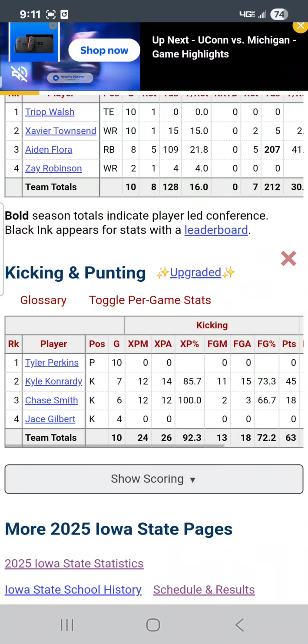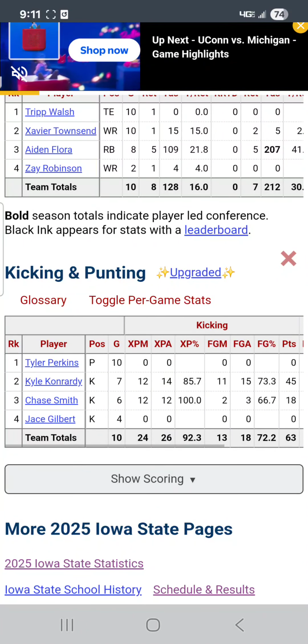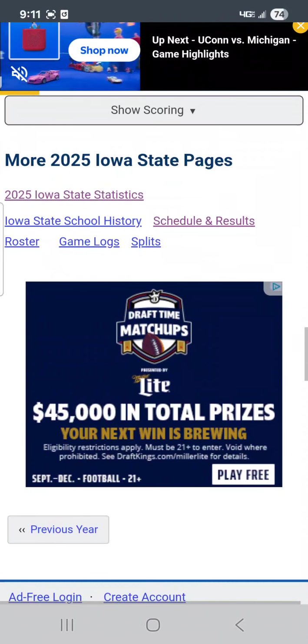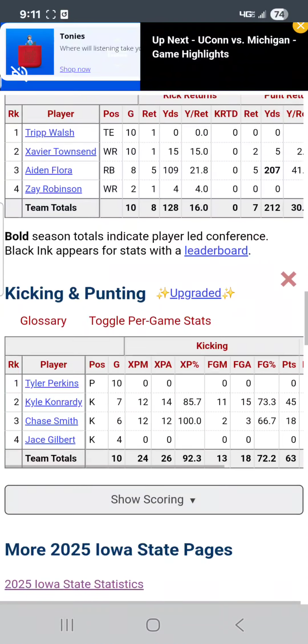Kicking, we got Kyle Conrady, 11 for 15, 85.7 on the extra points. So obviously with Kansas, we got the better field goal kicker too. So better punt returner, better kicker, better quarterback. Okay, let's see what they've done.